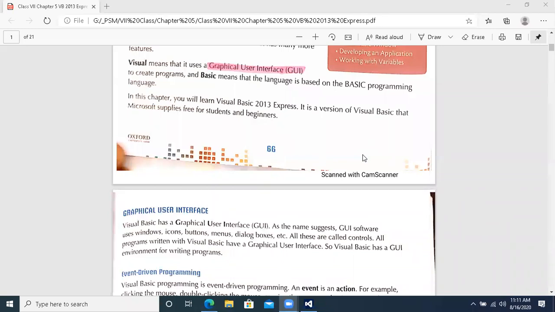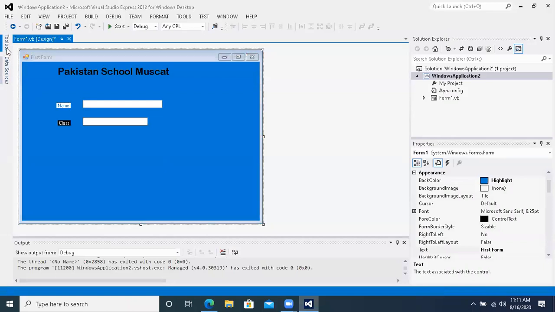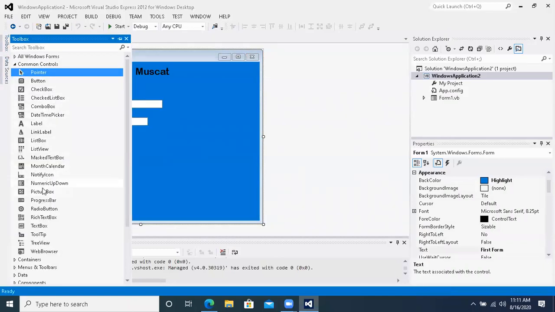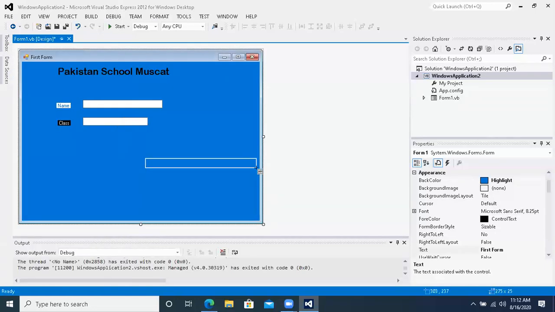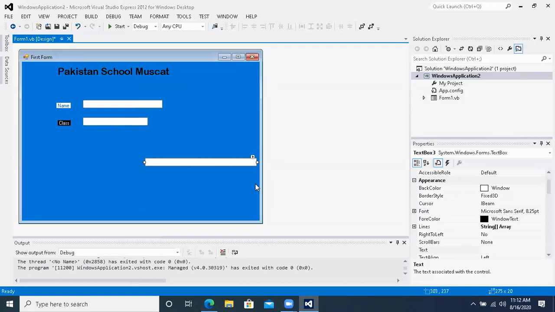I did not understand how we can make something other than a label in which we can write. Text box. That is the text box option. Go to the toolbox, find where the text box is. Here is the text box. You can take it and draw it for any length. Okay, sir. Good. Anything else?